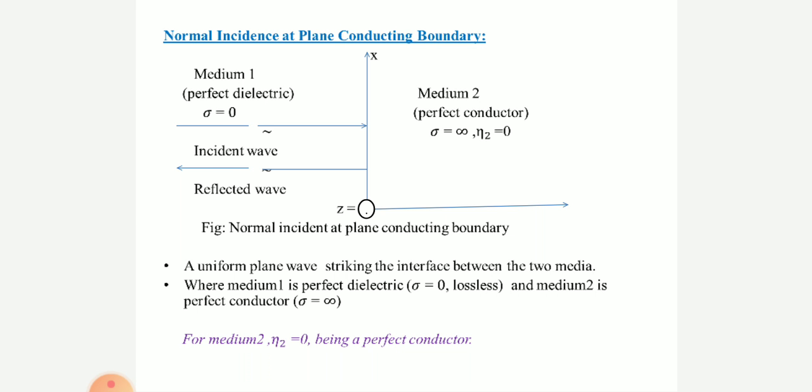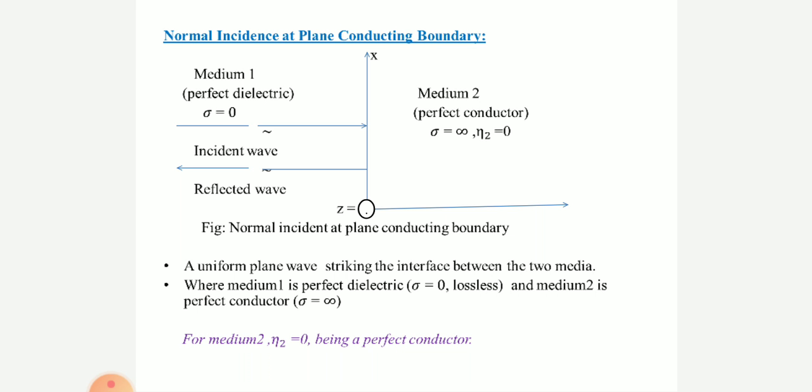Coming to medium 2, it is a perfect conductor. Perfect conductor means lossless conductor where sigma is equal to infinity, and eta is equal to 0. Whenever sigma, the conductivity, is infinity, eta 2 is equal to 0. Here we are discussing normal incidence at plane conducting boundary. What about the eta values, the intrinsic impedance? Eta values can be equal, greater than, less than, like that. What will happen in the different cases we are going to see in this lecture.